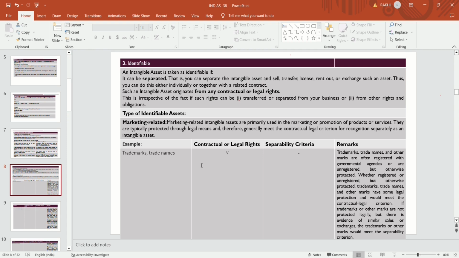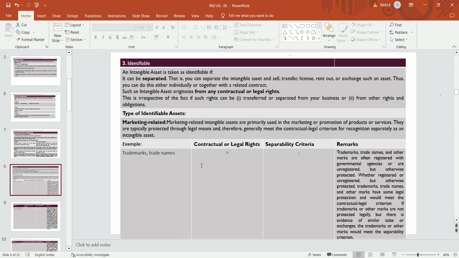Marketing related intangible assets are primarily used in marketing or promotion of a product. Means any intangible asset which is used in marketing or promotion of any product or service is treated as a marketing related intangible.